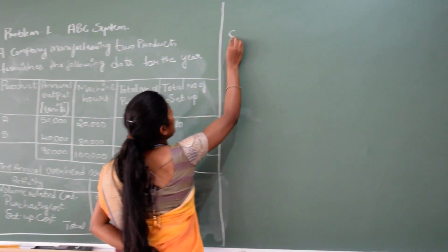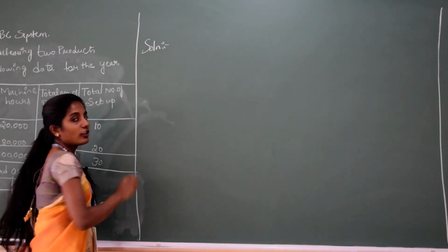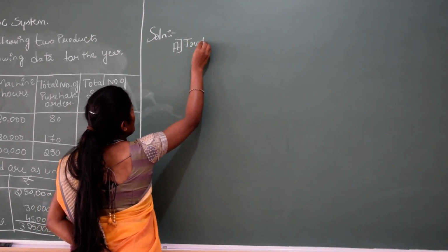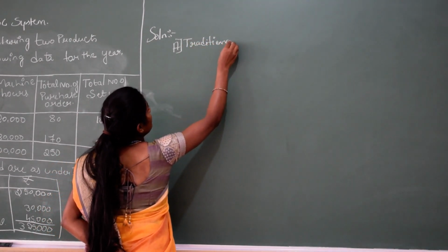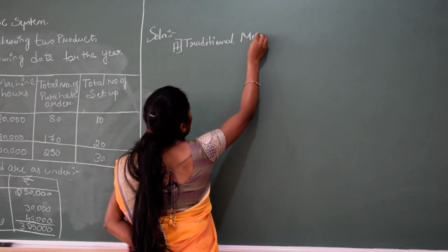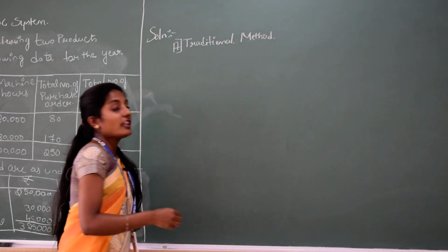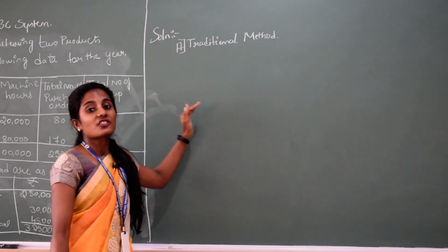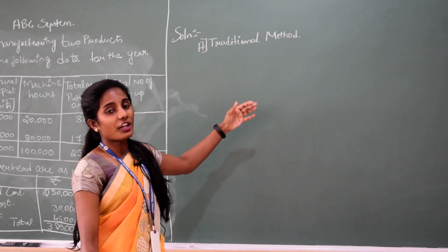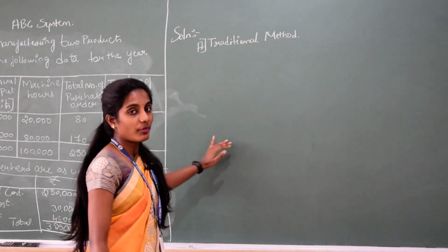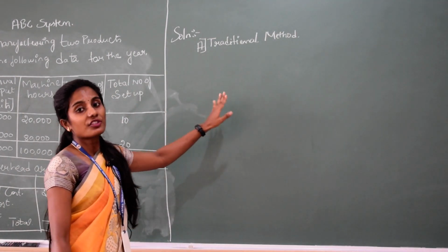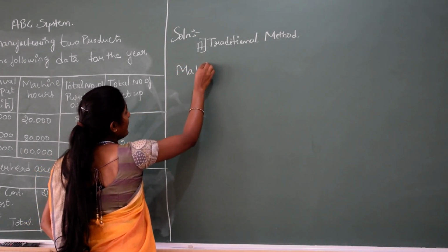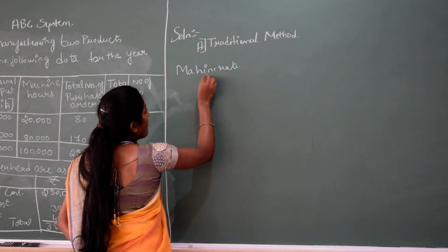First and foremost, for the understanding purpose, we are going to solve the problem on the traditional method. But in your exams, they are going to ask this kind of problem in the ABC system of costing, okay. So they may ask for the ABC system of costing, but for understanding purpose, we are going to solve the problem on both methods. First is the traditional method. First is machine rate per hour.